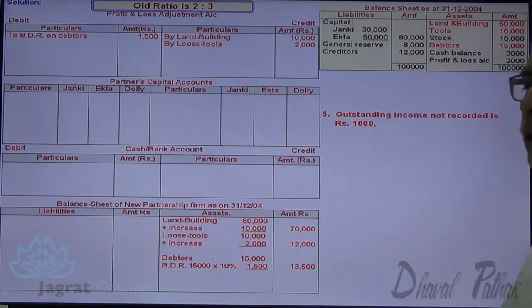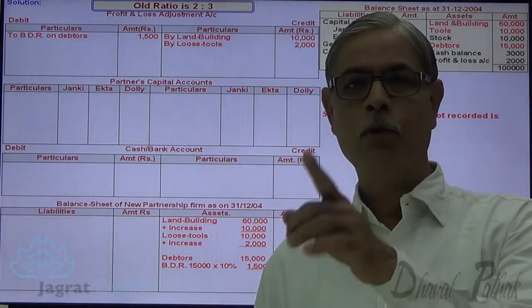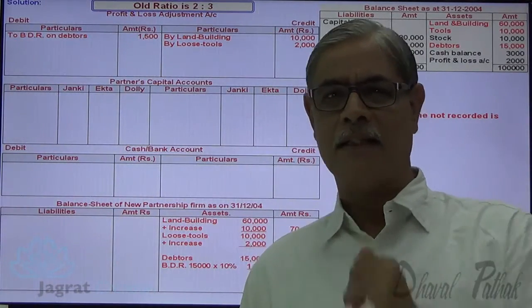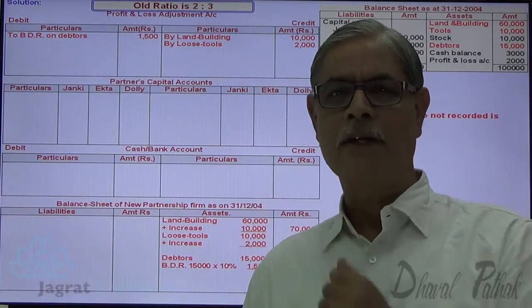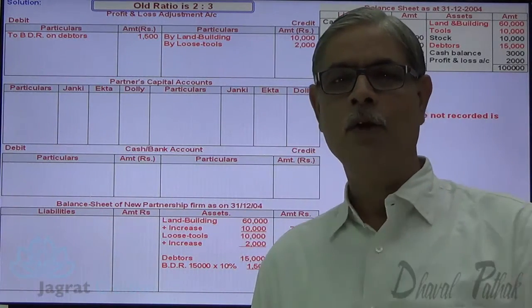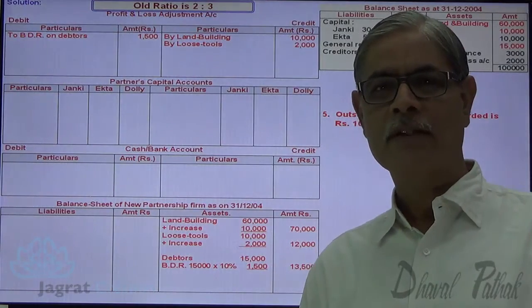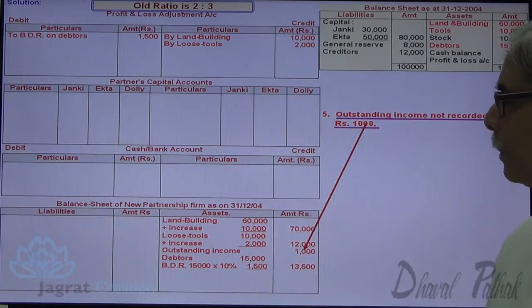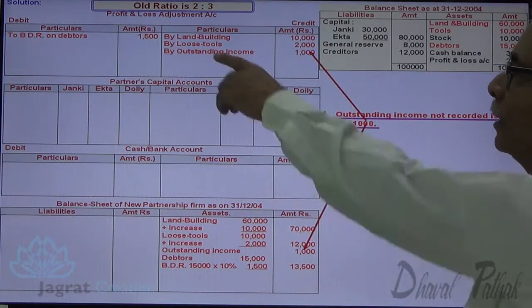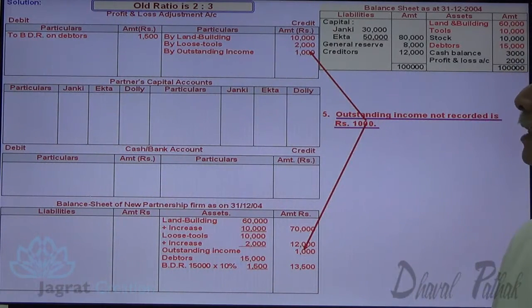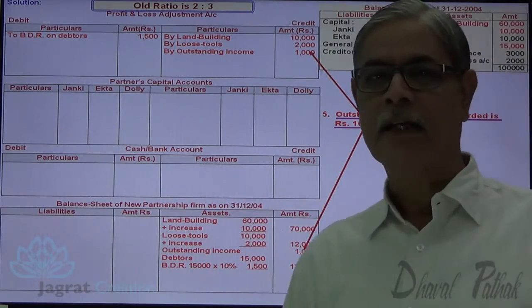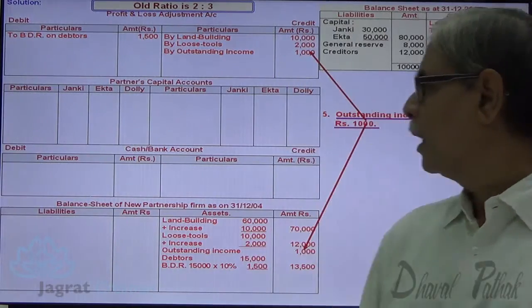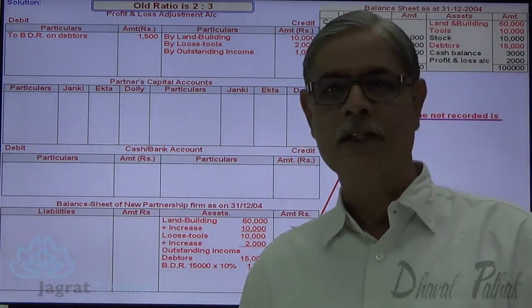Outstanding income not recorded rupees 1,000. Income outstanding, income receivable, recoverable, right to receive money is an asset. That asset appears on the balance sheet asset side. Increase in value of asset is credited to profit and loss adjustment account. Notice it. So this appears on the asset side of my balance sheet and it is credited to profit and loss adjustment account. So outstanding income account debit to profit and loss adjustment account credit is the journal entry for this. I have considered all revaluation adjustments.